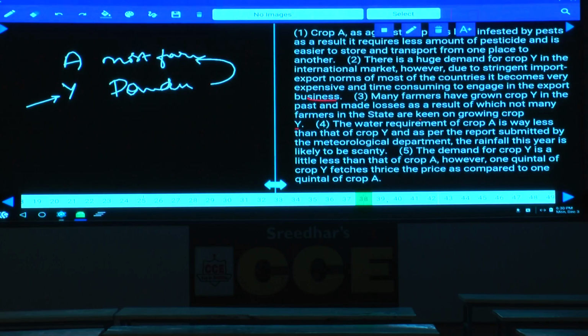And the water requirement of crop A is way less than that of crop Y, and as per the report submitted by the meteorological department, the rainfall this year is likely to be scanty. Here again there is an advantage for crop A.